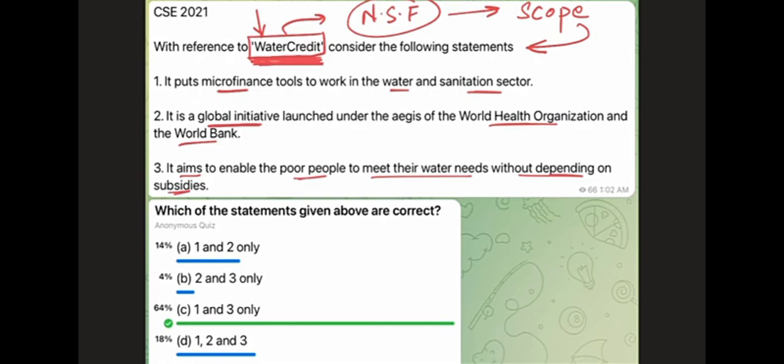So if we look at the second statement, it says it's a global initiative. Just by the name water credit, can you say it's a global initiative? We can't, right? It's a random fact. Also, this first part is a random fact, and the second part, is it WHO or World Bank or any other organization? Again, we don't know. These also are random facts. So this statement is important in marking the answer because 3 out of 4 options have got the second statement.